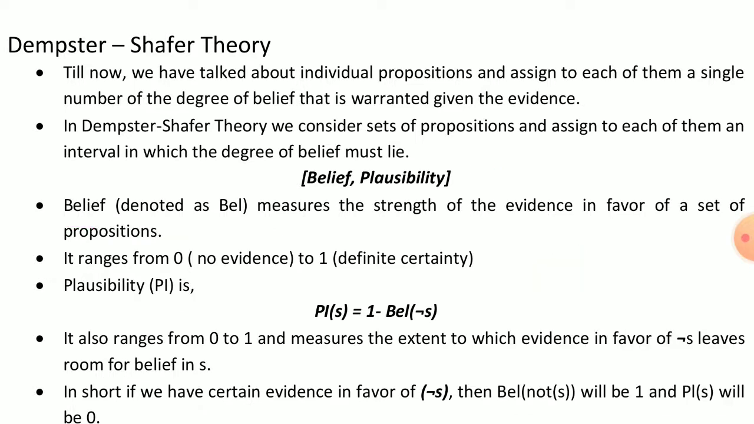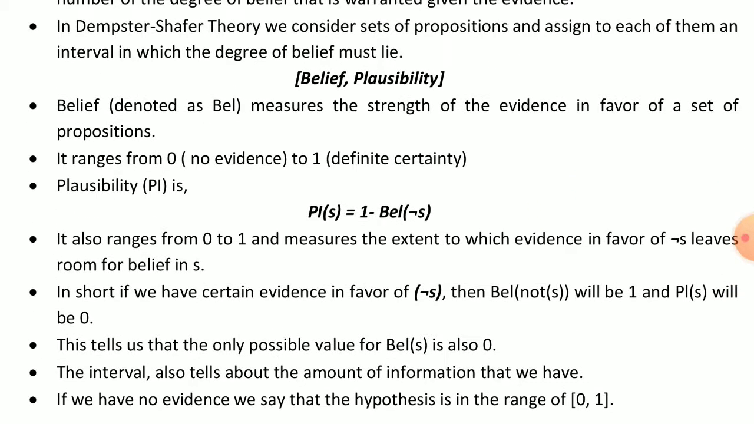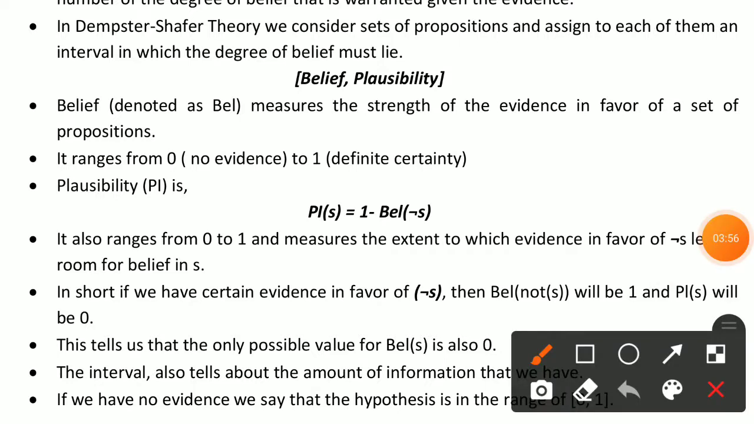The meaning of this range is that it measures the extent to which evidence in favor of not S leaves room for belief in S. In short, if we have certain evidence in favor of not S, then belief of not S will be 1 and plausibility of S will be 0. So the belief range is 0 to 1 and the plausibility range is also 0 to 1.